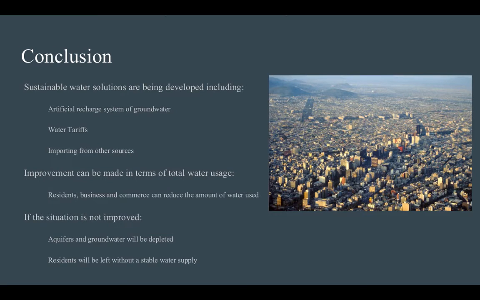In conclusion, the MCMA is working heavily on developing a more sustainable water supply system. This includes an artificial recharge system of the aquifers to reduce the negative effect of extracting so much groundwater, water tariffs, and importing water from different sources. However, much improvement can be made, including reducing water usage so even less is needed by the residents, agriculture, businesses, and commerce. Overall, improving sustainability is necessary for all stakeholders involved. If this is not done, then the water situation will continue to decline and groundwater will be depleted, and citizens will be left without a water supply.